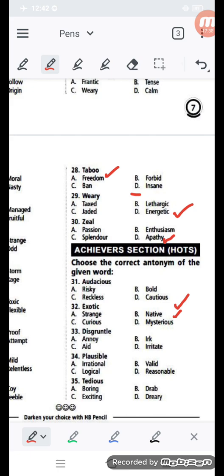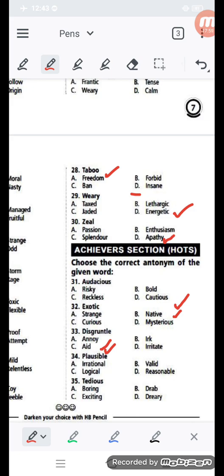Distinguish and disgruntled, its opposite should be 33 number, you can see. It is the option C also. Aid means help. Aid means help. Disgruntled means not help.